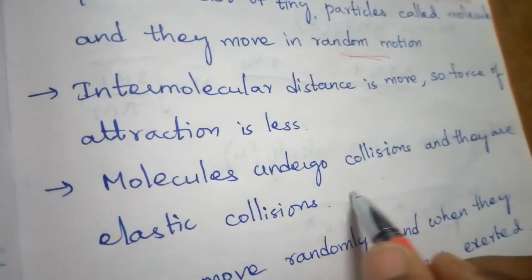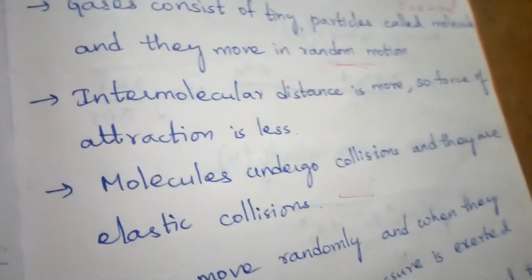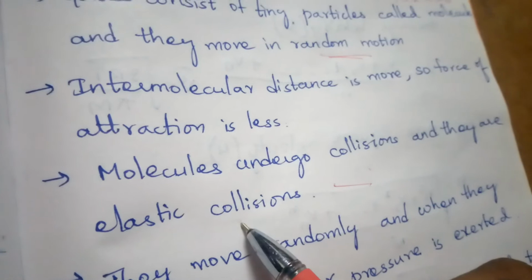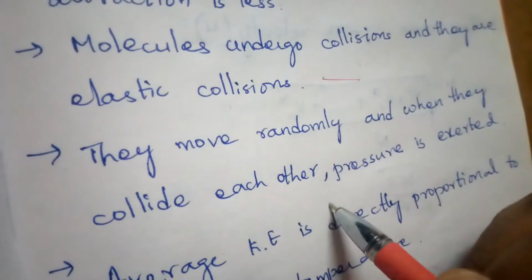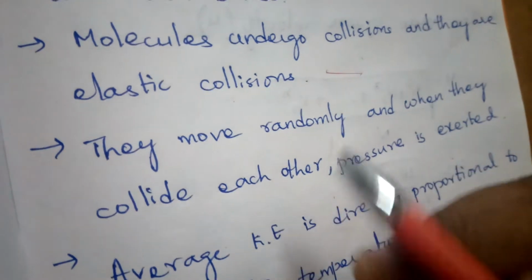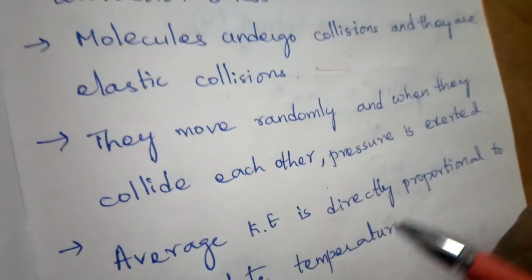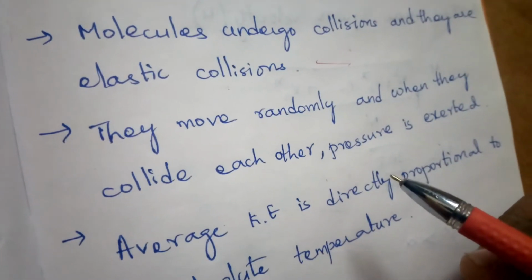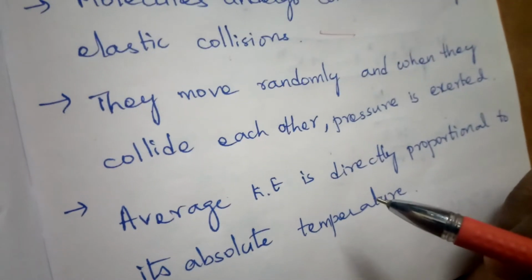Molecules undergo collisions, which means one molecule hits another molecule when they are moving randomly, and these are elastic collisions, meaning there is no loss of energy. When they collide, some pressure is exerted, and the kinetic energy produced is directly proportional to the absolute temperature. Absolute temperature is the temperature measured on the Kelvin scale. Are you clear with all these five postulates, everyone?